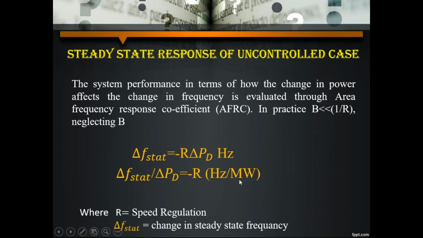If we want to analyze the performance of any device, we go for different parameters. Suppose take a motor.